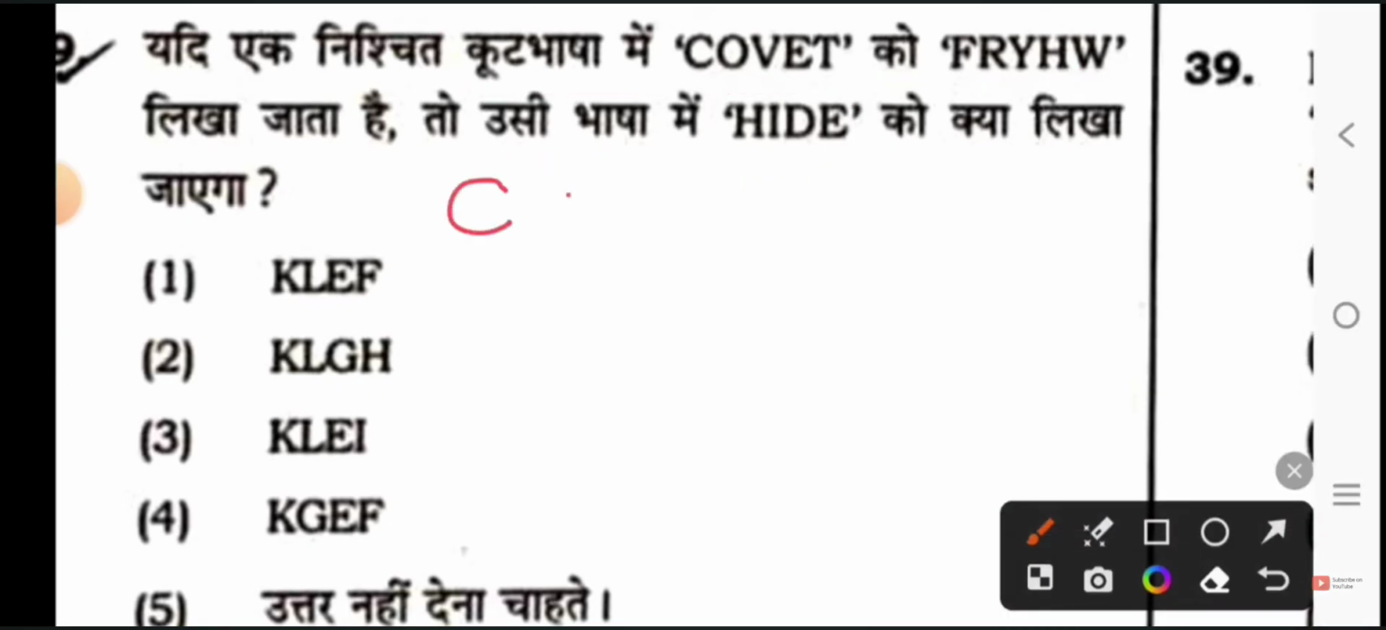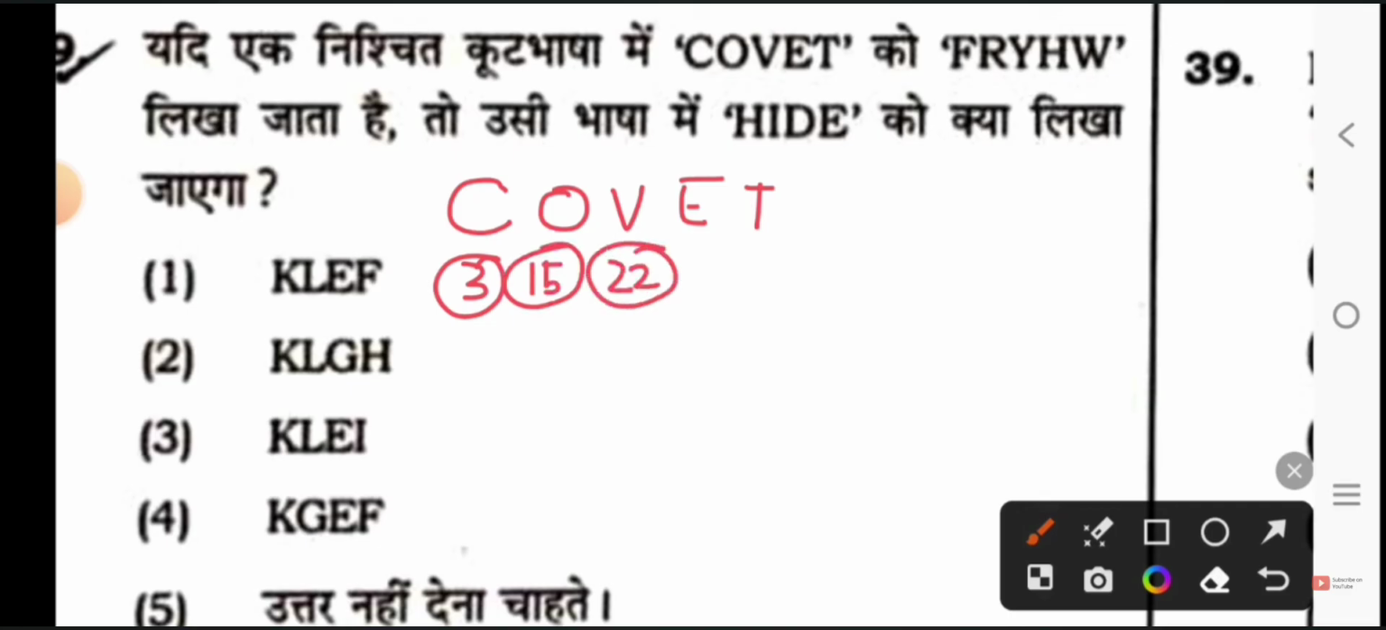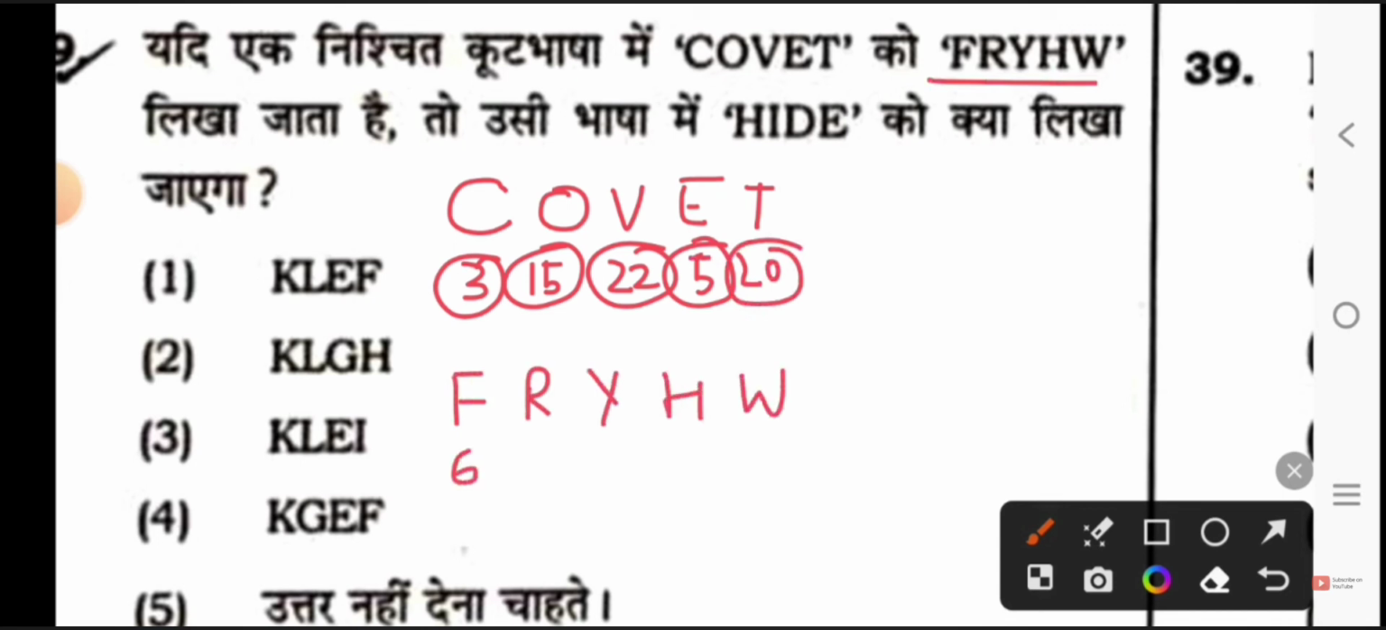Next, in a certain code language, COVET is written as FRYHWF, then how will HIDE be written in the same language? So let's write the alphabet codes. What is the code of C? It is 3. The code of O is 15, V is 22, E is 5, and T is 20. And for F, R, Y, H, W, F: F is 6, R is 18, Y is 25, H is 8, and W is 23.